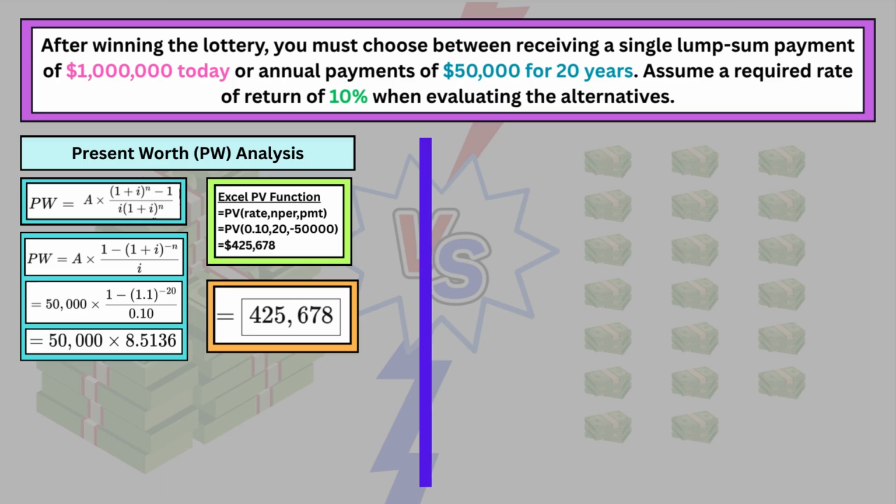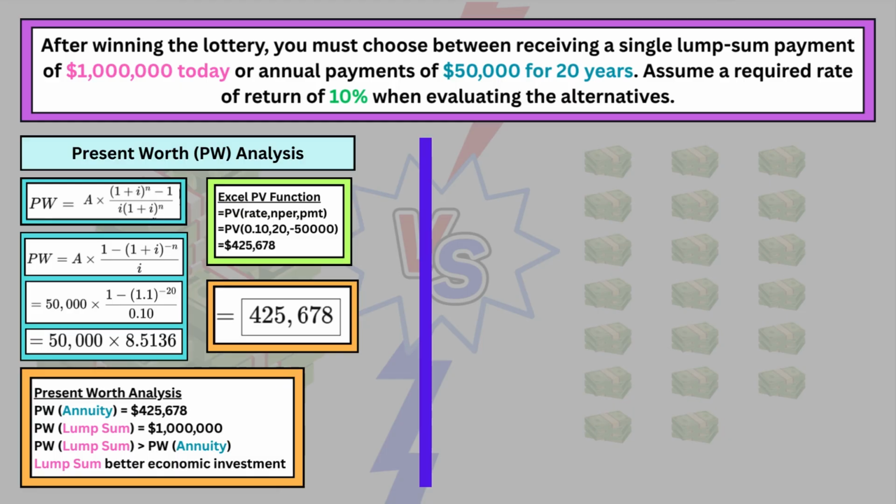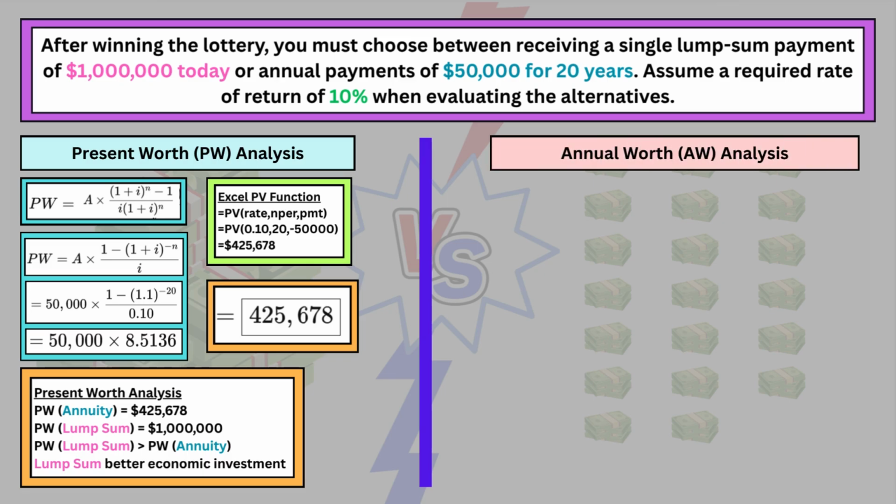$425,678 today. Now compare that to the $1 million lump sum. It's more than twice as valuable in present terms. So from a present worth perspective, the lump sum is clearly the better deal. But let's also check using an annual worth analysis.